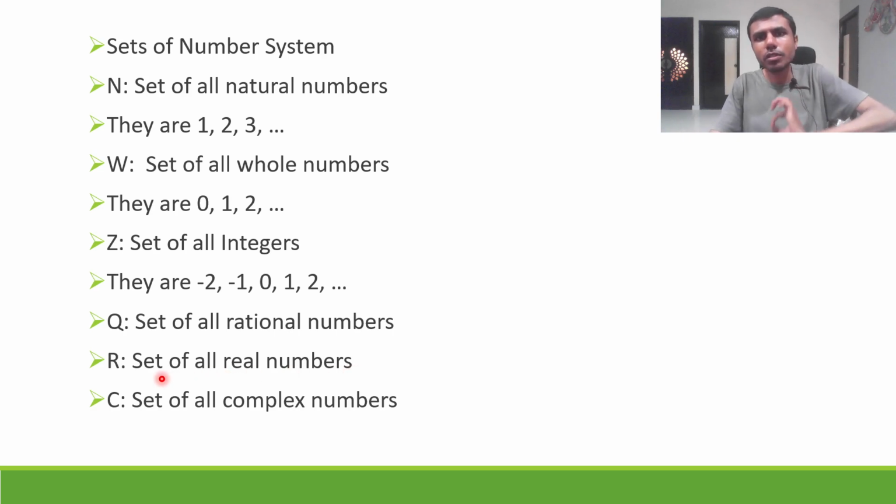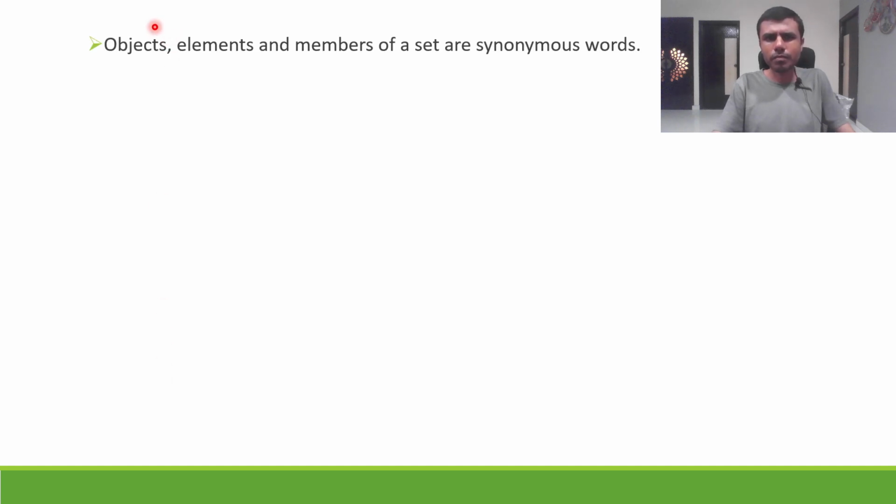You know whether you can put something in this set or not, whether some element or object belongs to it or not. Now I suppose objects, elements, and members of a set are synonymous words. Like you can say this is an object of the set, this is a member of the set, this is an element of the set. Let's say in the set of natural numbers, 5 is an object of the set, or 5 is an element of the set of natural numbers, or 5 is a member of the set of natural numbers.